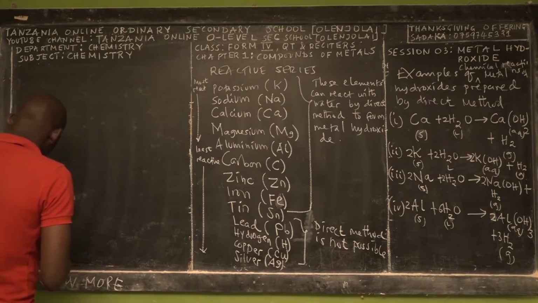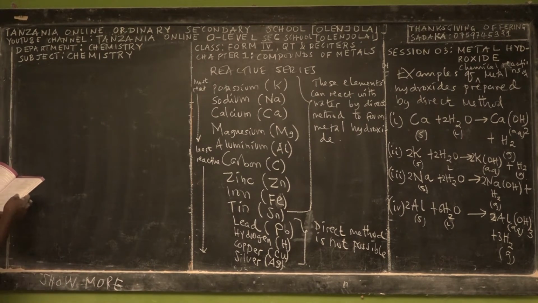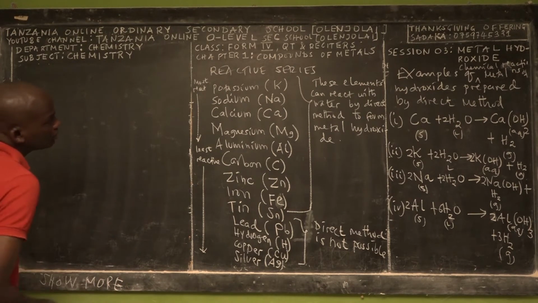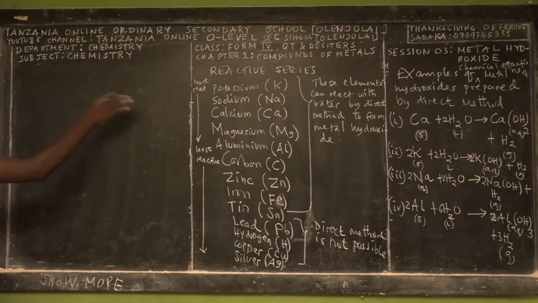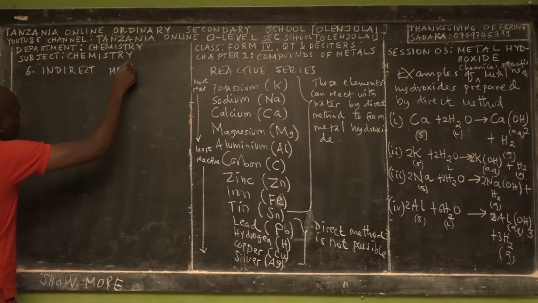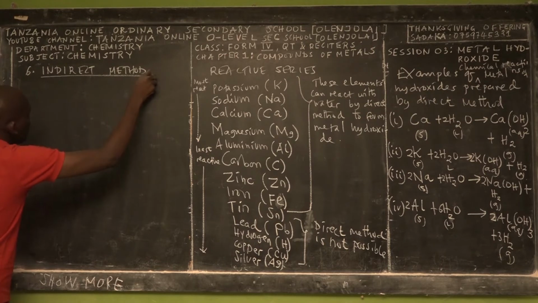Okay, the second, that's number 5. This is number 6. Let me teach you, ladies and gentlemen, about the indirect method, and then I will leave the homework for you.